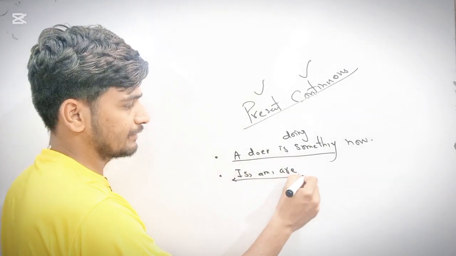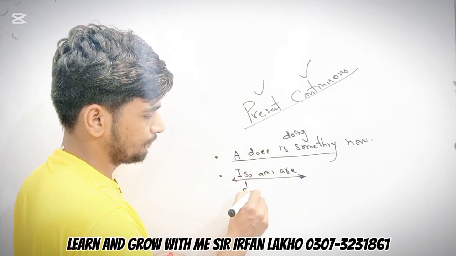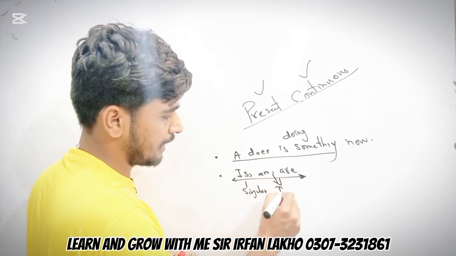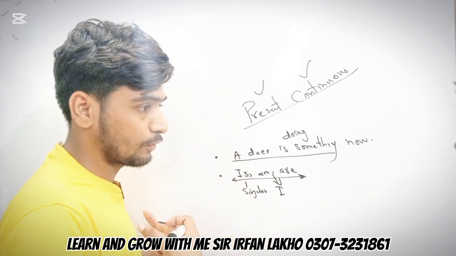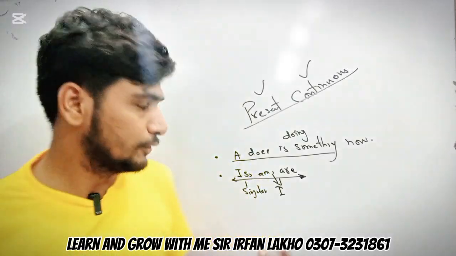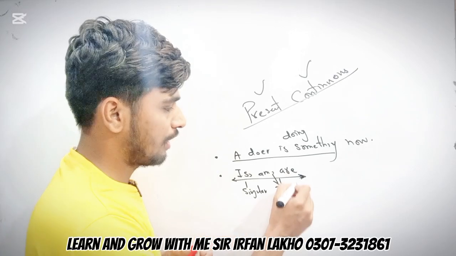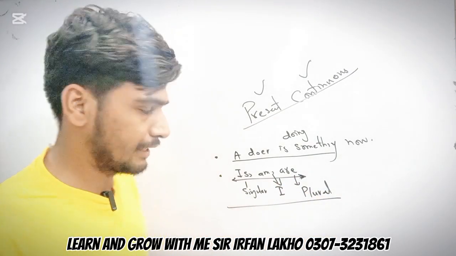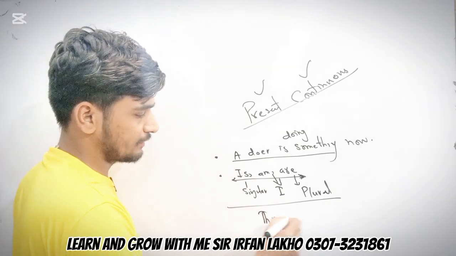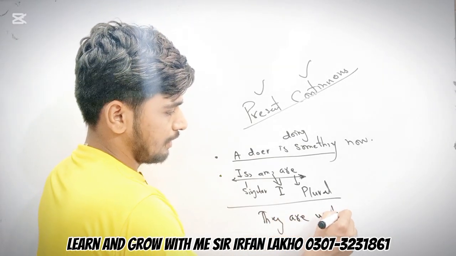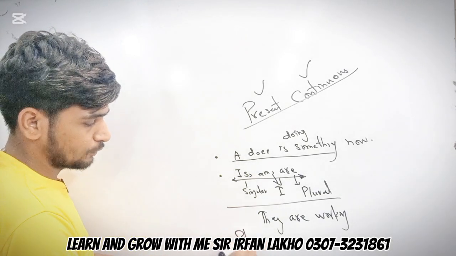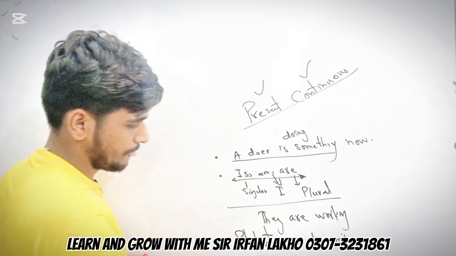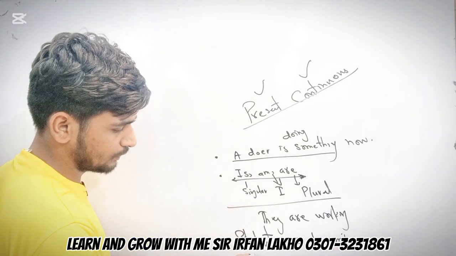Is is used with a singular subject, and am will be used only with I. When we talk about myself, if we do an action ourselves, then we use I am. Are we use with plural, for example, more than two subjects. For example, they are working in a factory. Students are learning. If we find a single student, then student is.